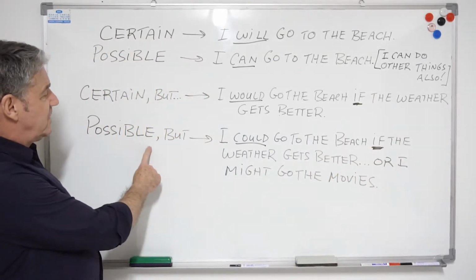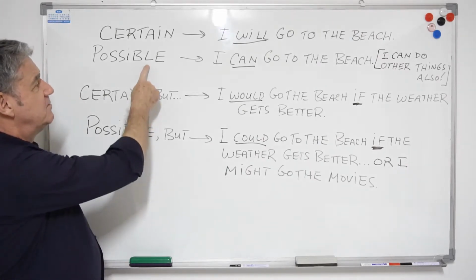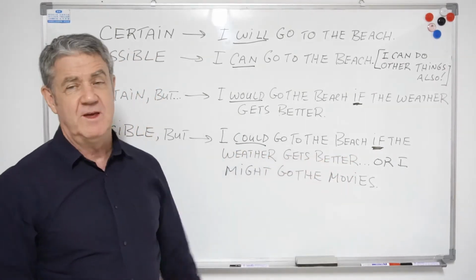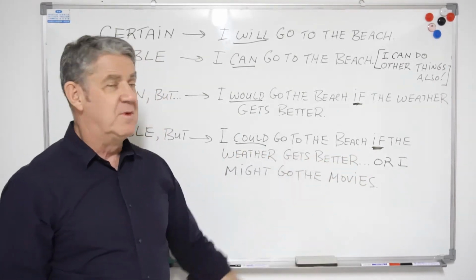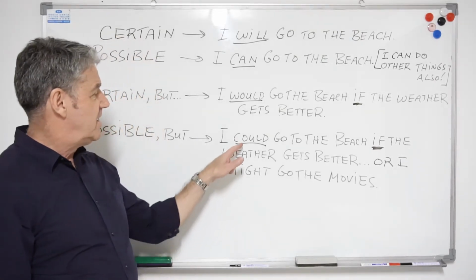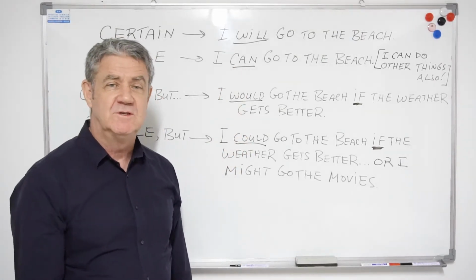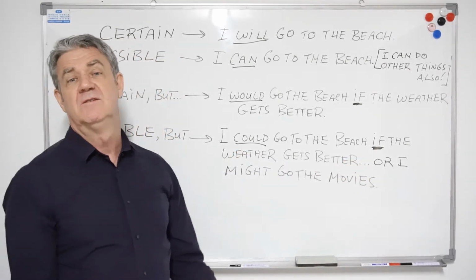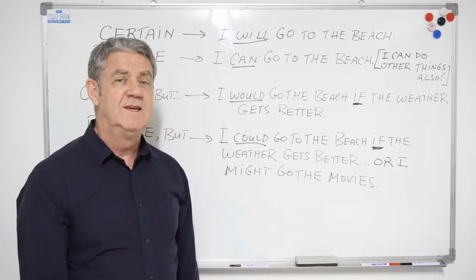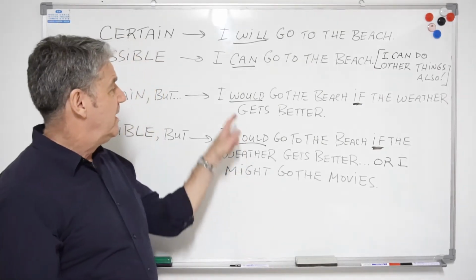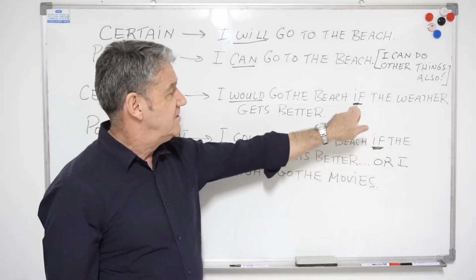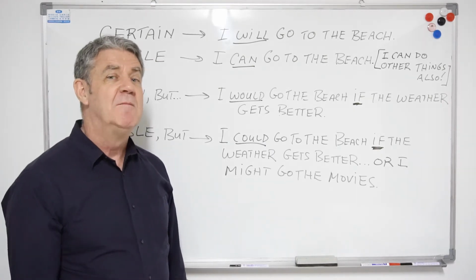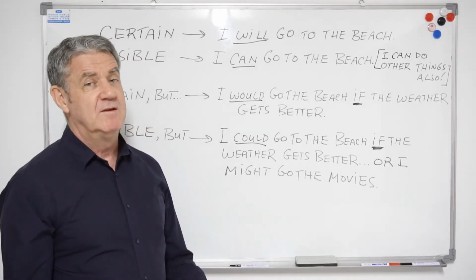The other one here is possible but. Well, possible, can, could. I could go to the beach if the weather gets better, or I might go to the movies. So just like can, where I'm able to do something, could is connected to if I could go to the beach, but I could do many other things, because could is connected to possibility. And would and could are connected to the word if. When we don't know, when we're just thinking about things which maybe could happen, but maybe could not happen.